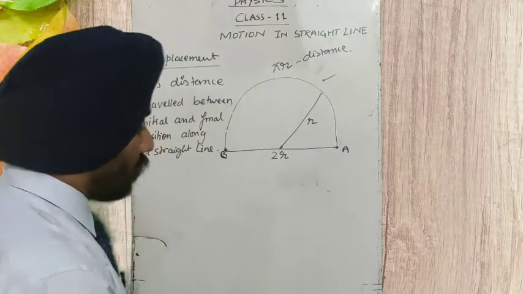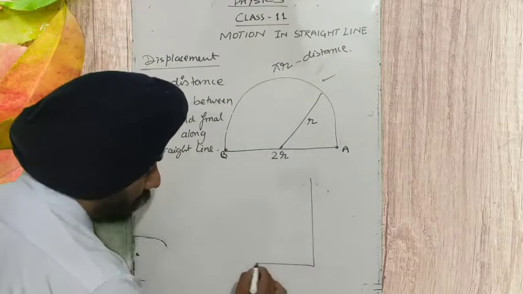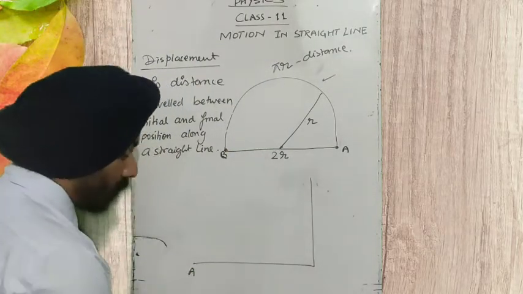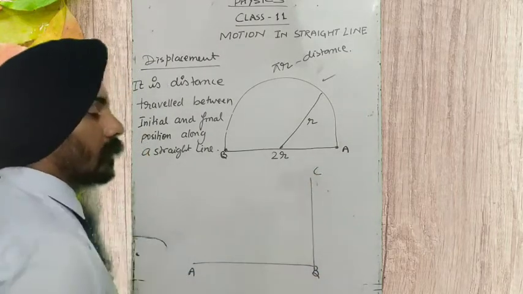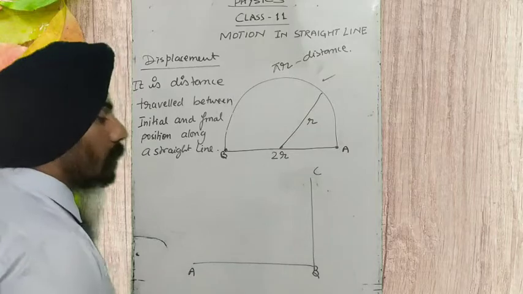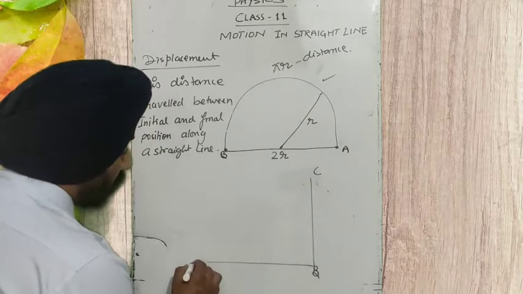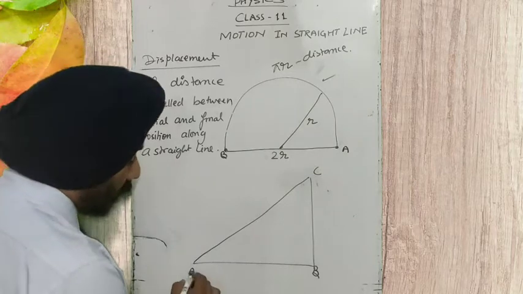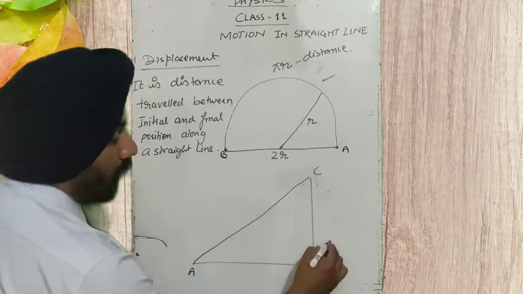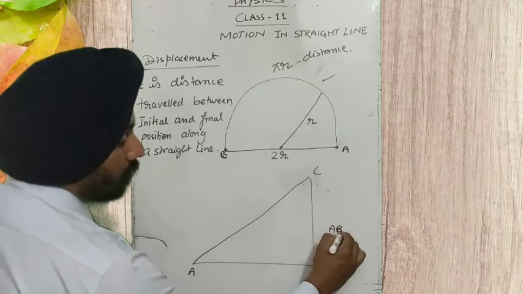Like a body is moving in a triangular path, it started its motion from A, then it traveled to B, then it traveled to C. So what is the displacement it traveled? The displacement it traveled is AC. And what is the distance it traveled? It traveled AB plus BC.